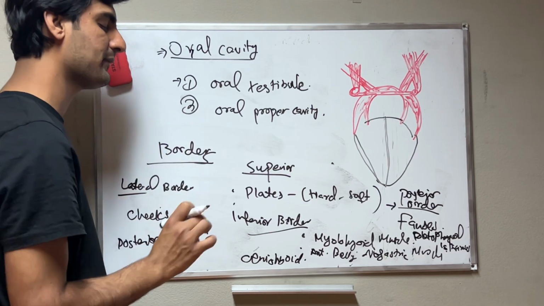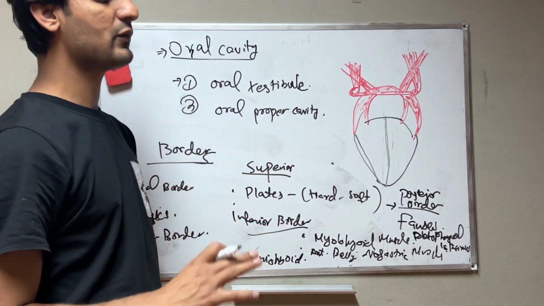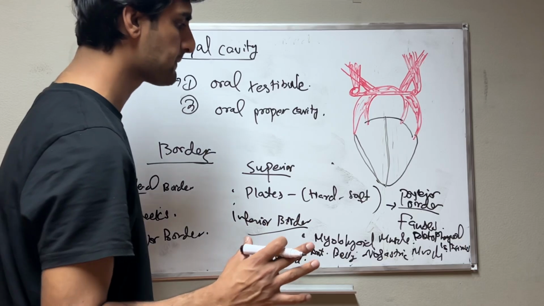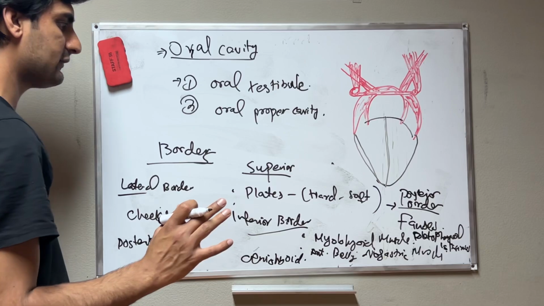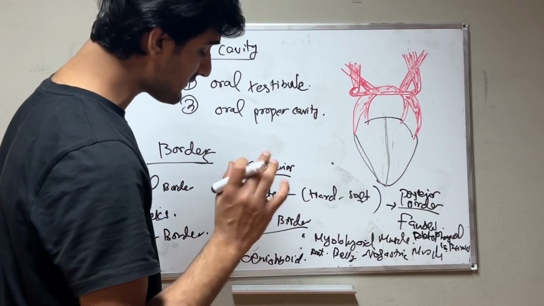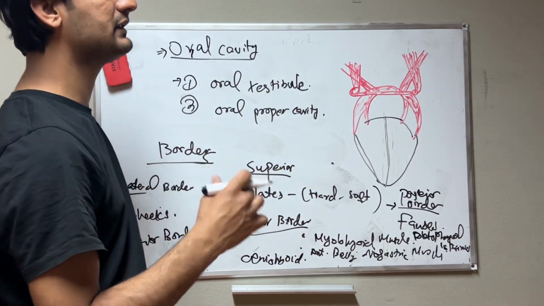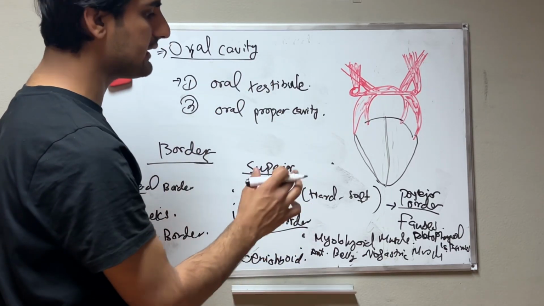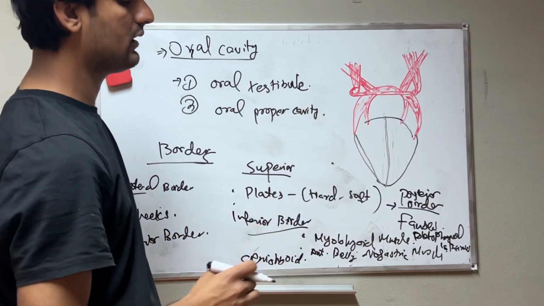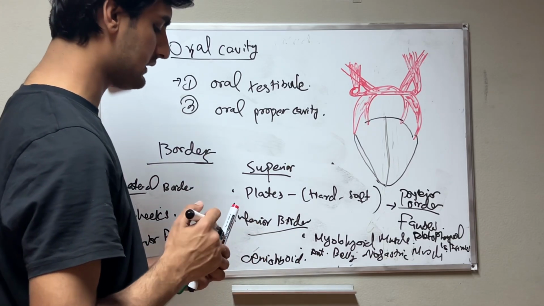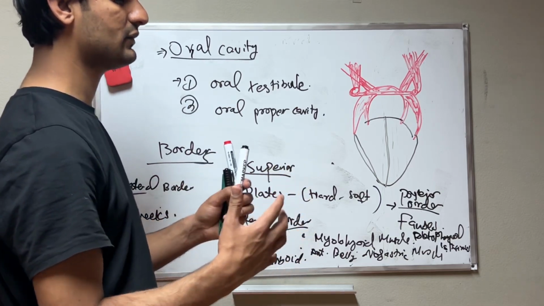The cheek is covered by the buccinator muscle, and the buccinator muscle is covered by which fascia? Buccopharyngeal fascia. And then we have fat pads. Then the posterior border, at the end of the soft palate. If you talk about the border of the soft palate, you can say this is free. But if you talk about the oral cavity, this is the fauces, where the oral cavity connects with the oropharynx, the part of the pharynx which connects with the oral cavity.